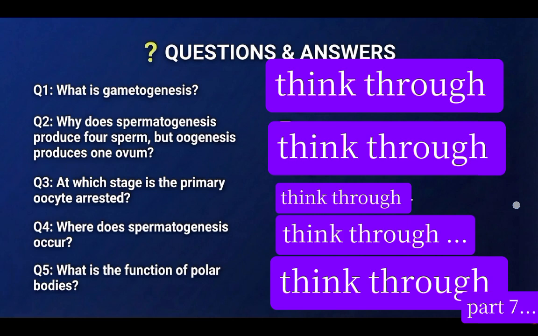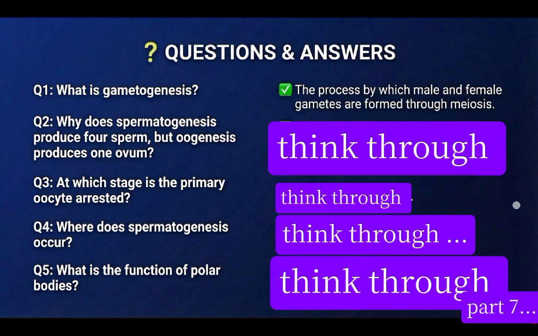First, what is gametogenesis? Gametogenesis is the process by which male and female gametes are formed through meiosis. Why does spermatogenesis produce four sperm but oogenesis produce one ovum? The answer is that cytoplasm is divided equally in spermatogenesis but unequally in oogenesis to preserve nutrients for the ovum. That is why spermatogenesis produces four sperm but oogenesis produces one ovum.